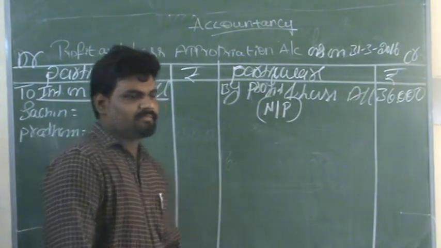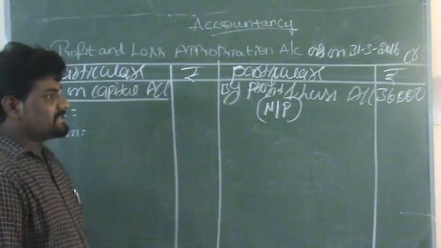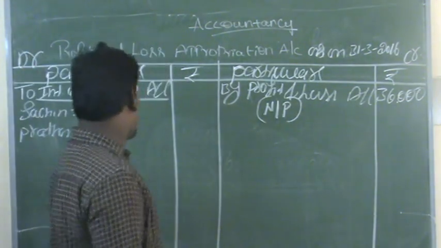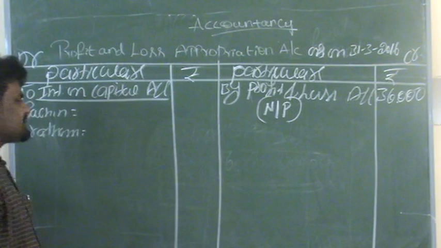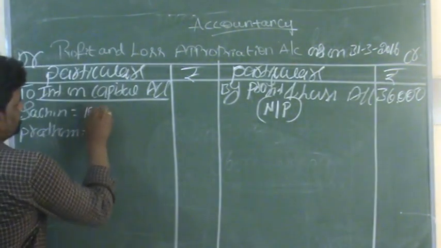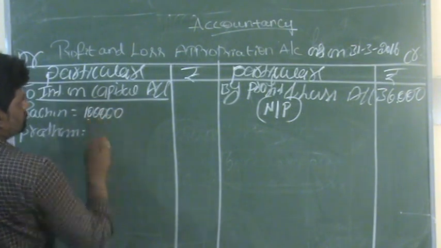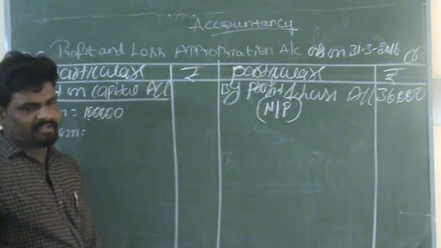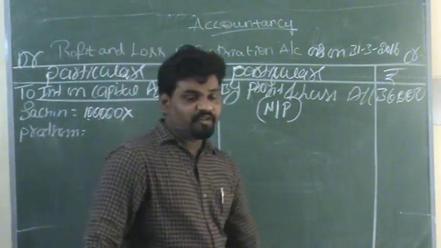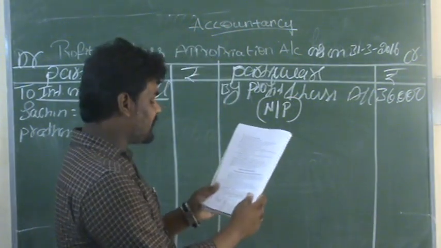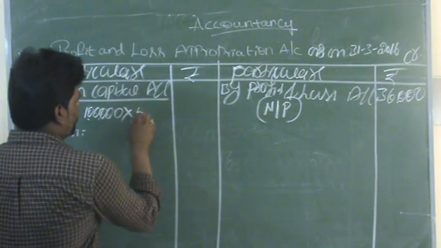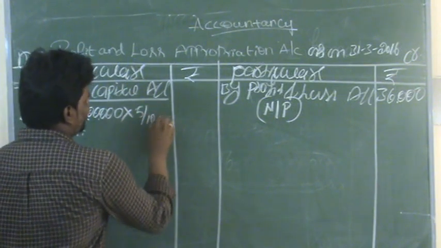As per the given transaction, Sachin's invested capital is rupees 1 lakh, and the rate of interest is given as 5% per annum, that is 5 by 100.